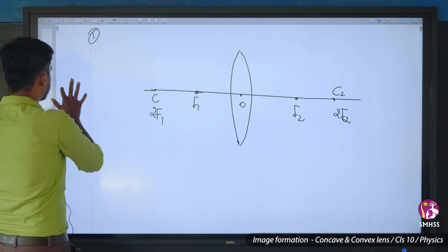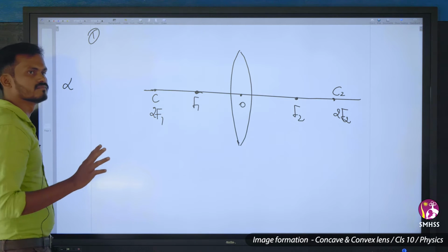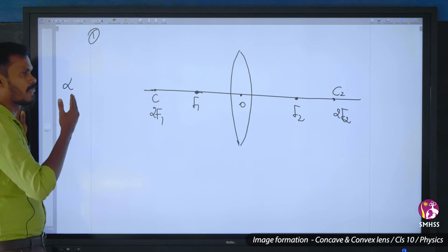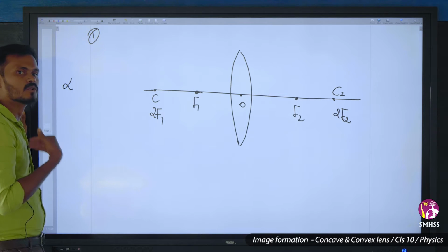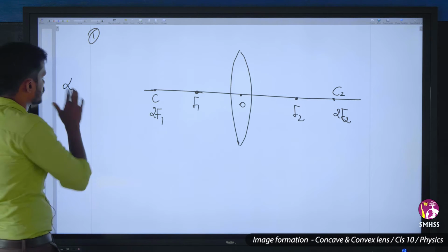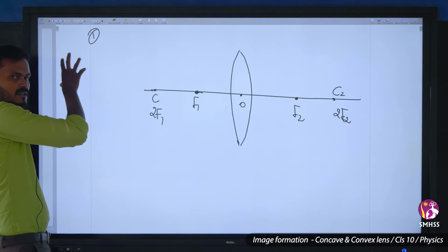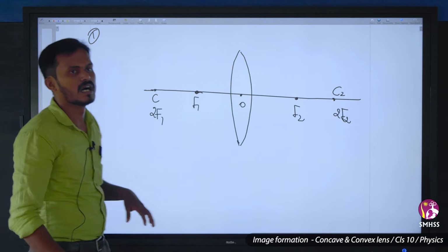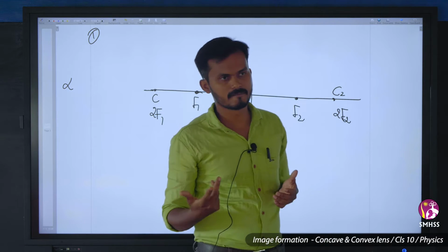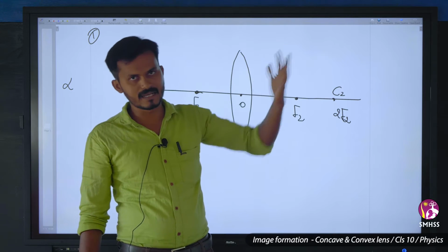So object is at infinity. So one condition here, drawing ray diagram, that is the object should be always placed above the axis. So it is at infinity. Say some person or a tree is there at infinity. At infinite distance an object is there, the light rays will be always parallel. So parallel is sunlight, the rays coming from the sun, it's a parallel rays.